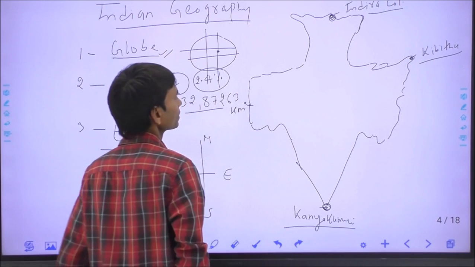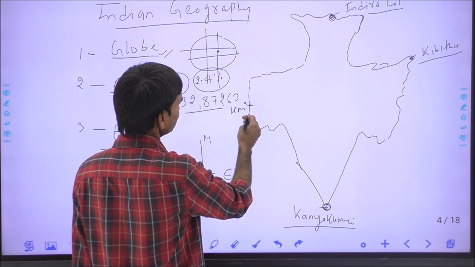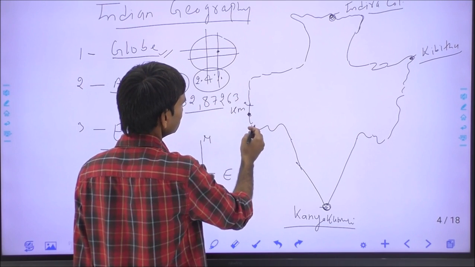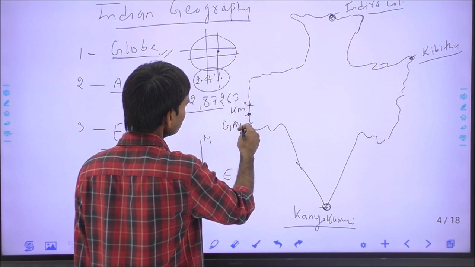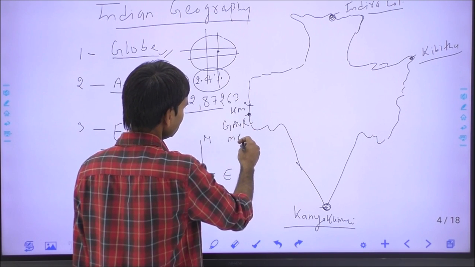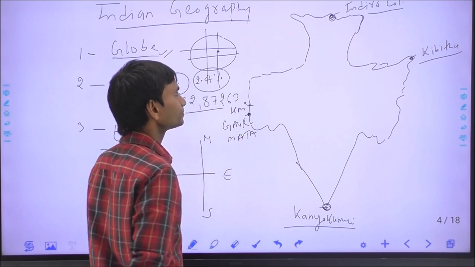And the westernmost point is in Gujarat, Rann of Kutch, the Guhar Moti.